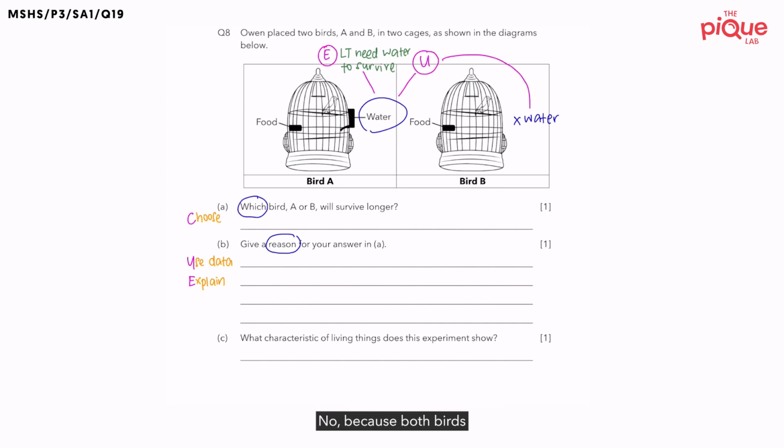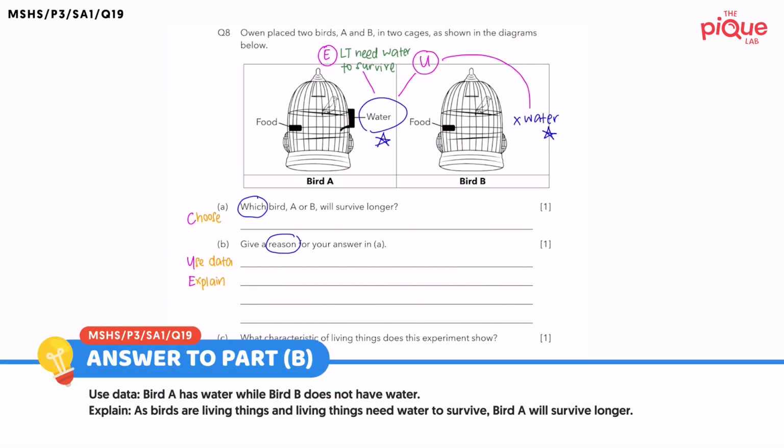No, because both birds have air. Is it about food? No again, because both birds have food. The focus of this question is about water. Therefore, we need to be specific in our answer. We should instead say that as birds are living things and living things need water to survive, bird A will survive longer.